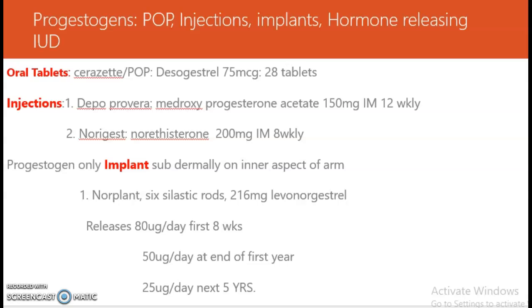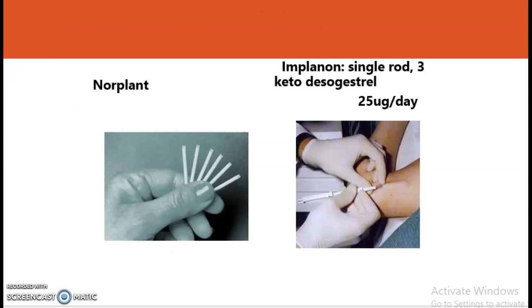Progestogen only implant is placed subdermally on the inner aspect of the arm. They are available with the name of Norplant. These are the 6 rods that contain 216 mg of levonorgestrel, and it releases 80 microgram per day for the first 8 weeks, then 50 microgram per day at the end of the first year, and 25 microgram per day for the next 5 years. This is the picture that is showing the Norplant.